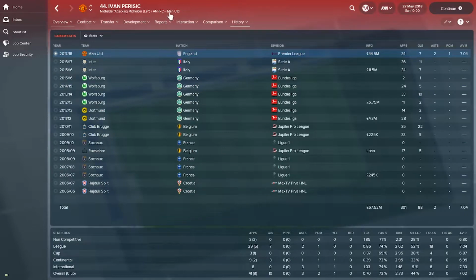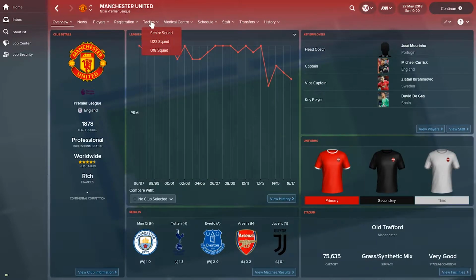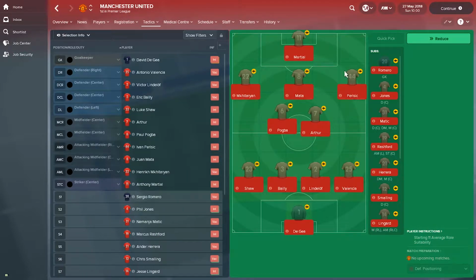Let's see how did he fit into his new team. Let's go to the tactics screen, and we see him here on the right wing. Midway through the season, he was mostly used on the left, or at least he was used on the left during that time when we checked. Now he's on the right.